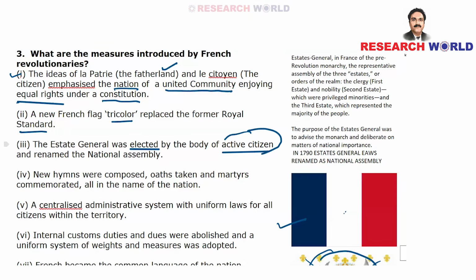So it's not that a few nobles or clergymen elect their representatives. It's not so. It's the people of France who are going to elect their representatives. And the term Estate General was replaced with National Assembly, something which we can compare with our parliament. Okay. Next point, new hymns were composed.